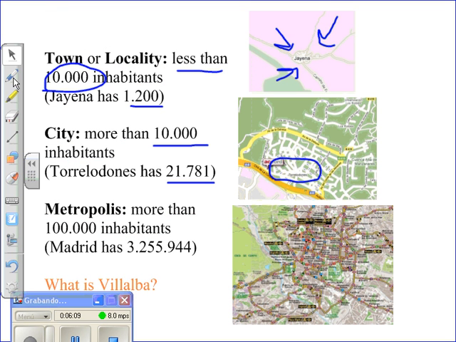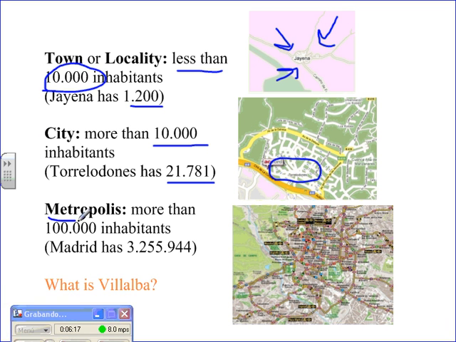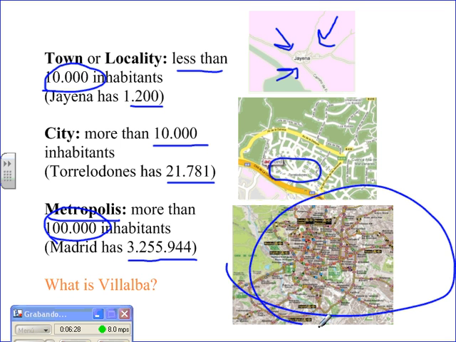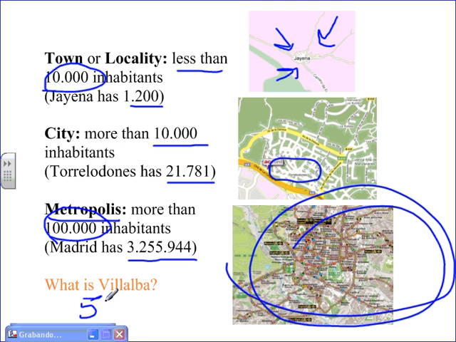Okay. And then, as you know, there are even bigger levels of communities, like Madrid. A metropolis has more than 100,000 inhabitants living in the same area. Madrid, the capital, has over 3 million people. It's huge. And so think about what is Villalba. Villalba has over 55,000 people in it. So think about whether it's a town, a city, or a metropolis.